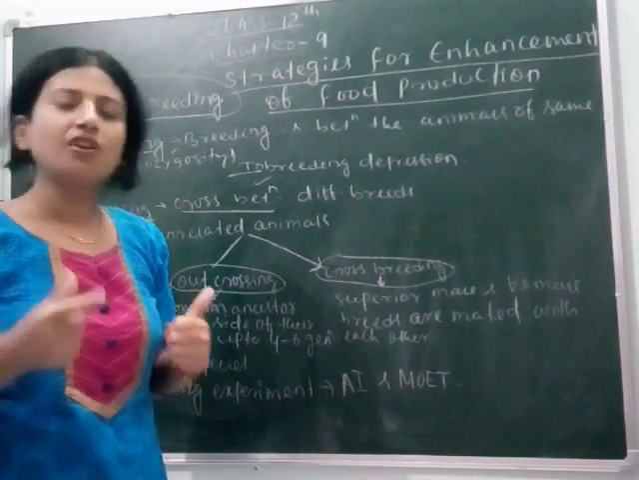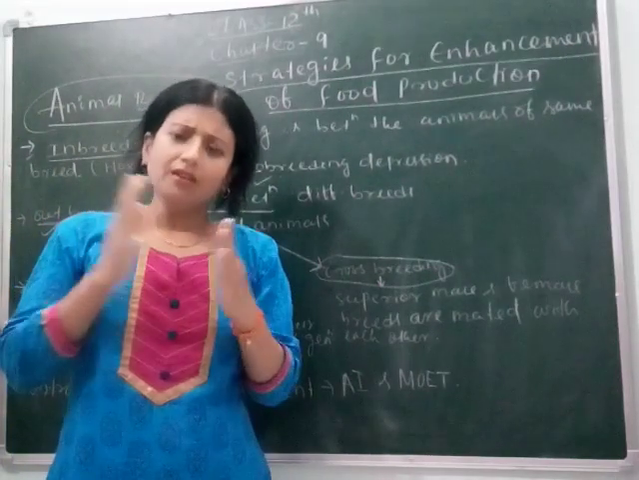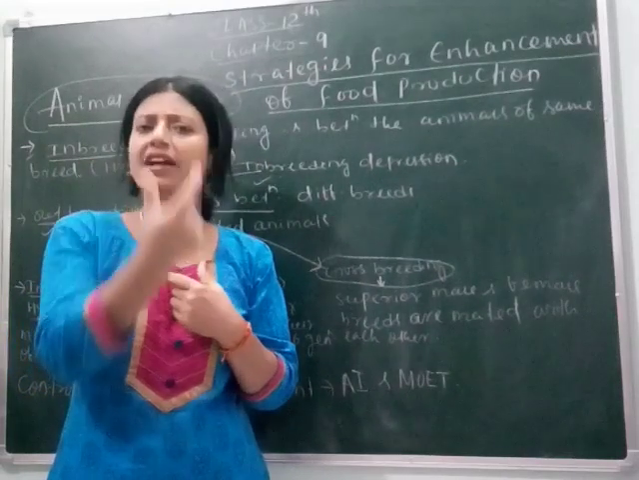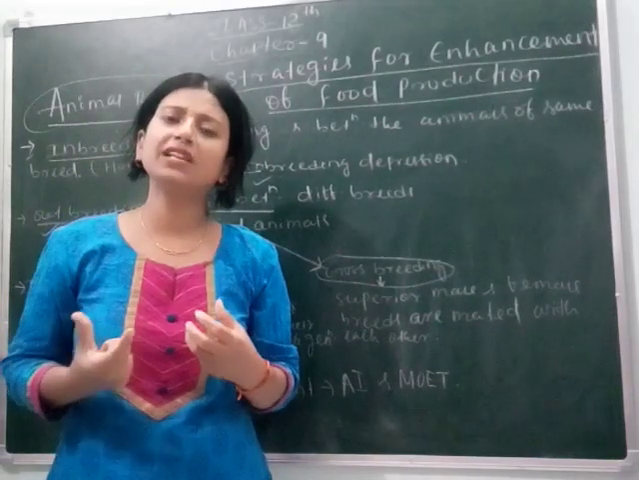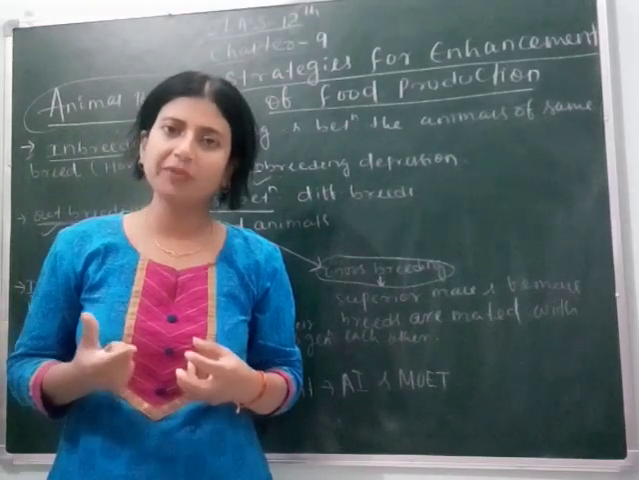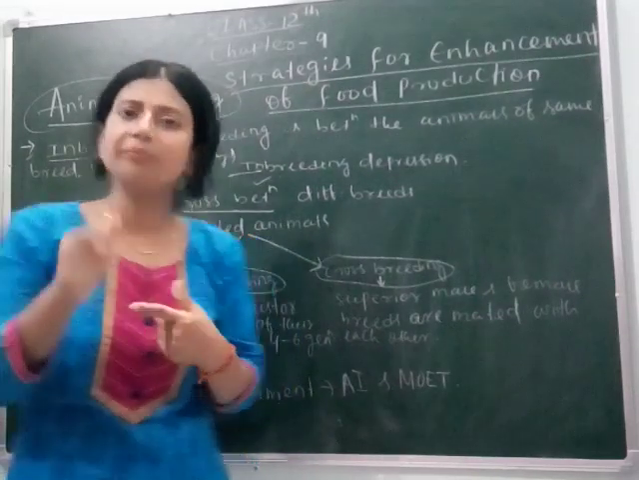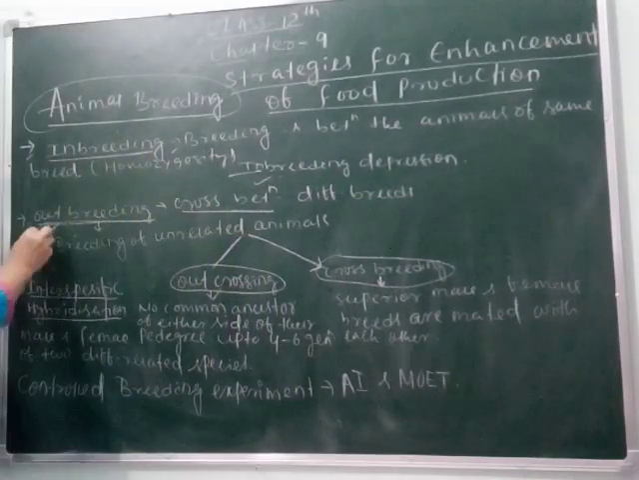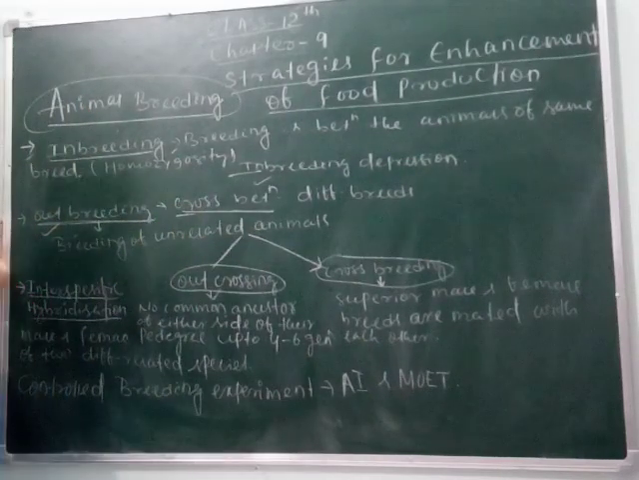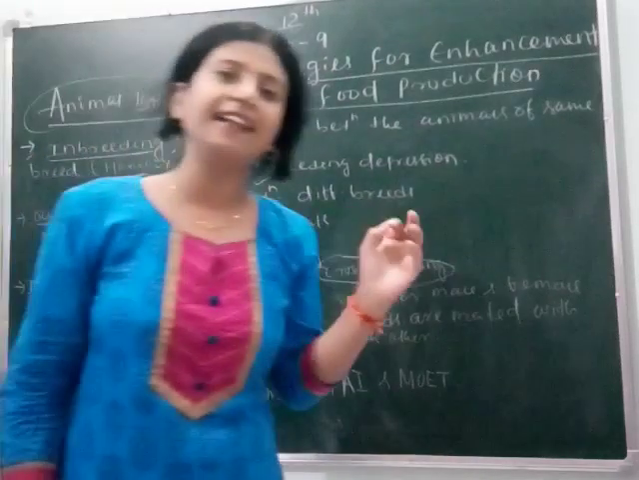Suppose we mate a male and female cow. If we want the animal to give us milk, then the female must have all the desirable characters, that is, the female must be superior. If we want it to give us meat, then the male must be superior. So students, you can define outbreeding as the cross between two different breeds, or breeding of two unrelated animals.